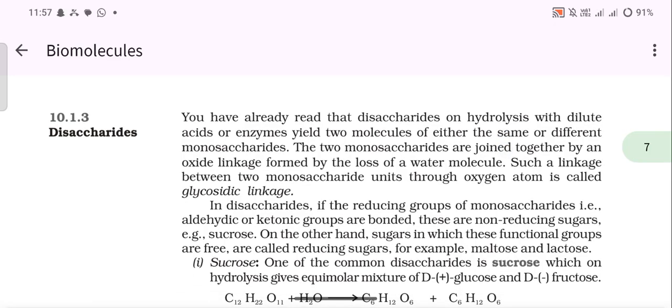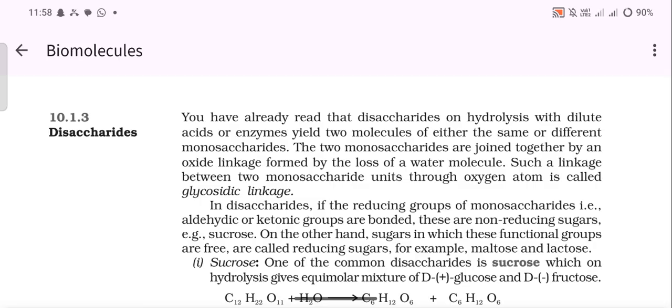So our next topic is disaccharides. You have already read that disaccharides on hydrolysis with dilute acid or enzymes yield two molecules of either the same or different monosaccharides. The two monosaccharides are joined together by an oxide linkage formed by the loss of a water molecule. Such a linkage between two monosaccharide units through an oxygen atom is called glycosidic linkage.